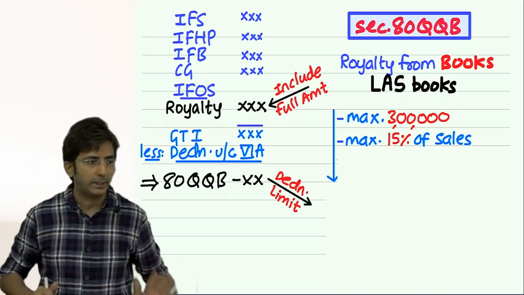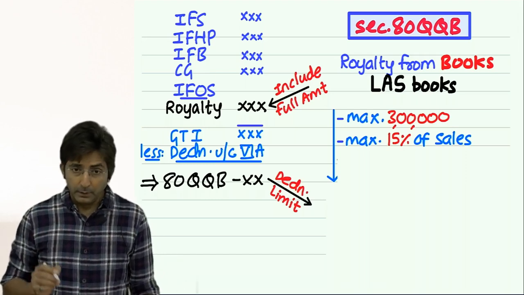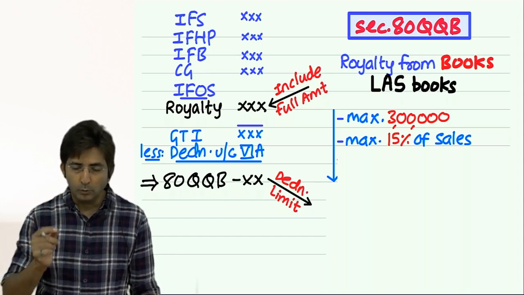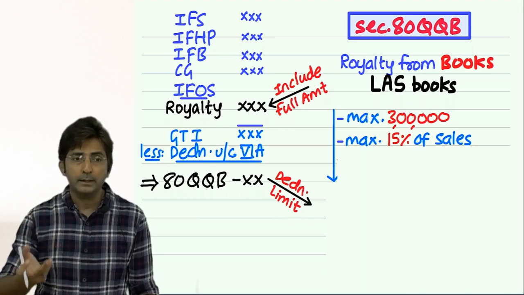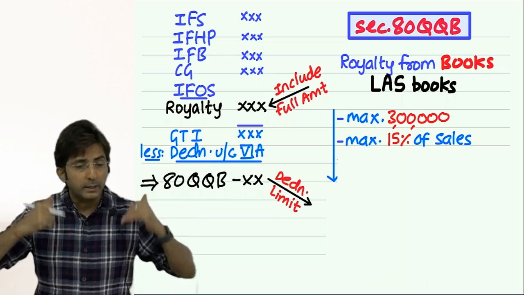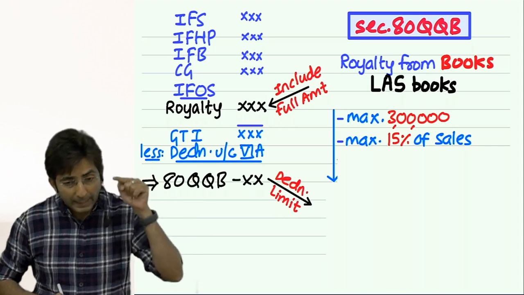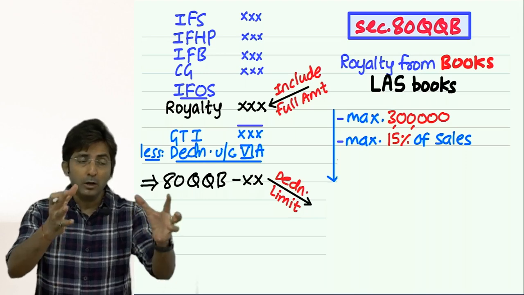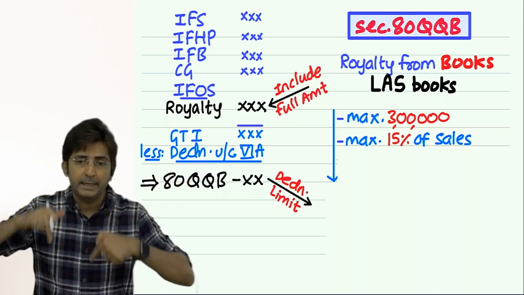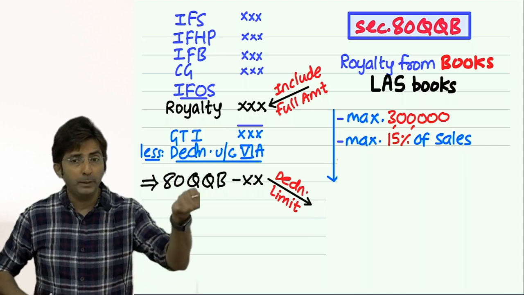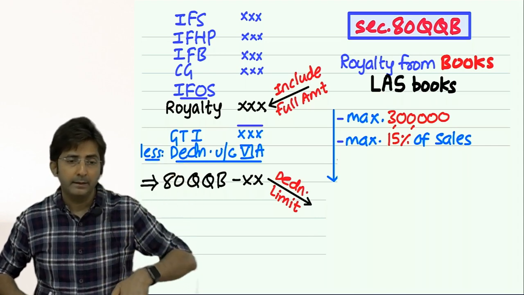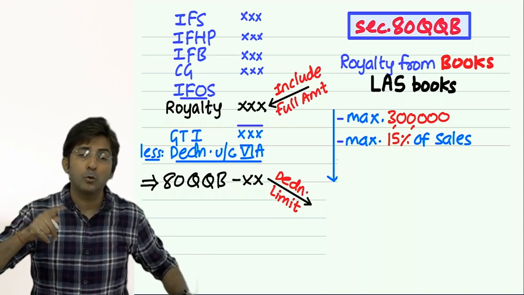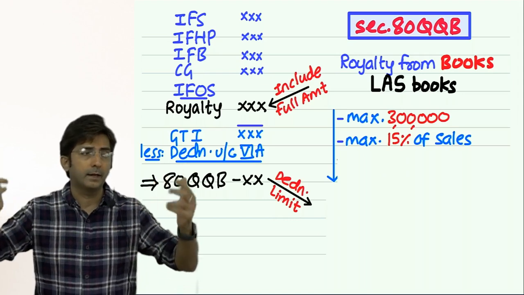Then see, if your books are published in a foreign country, and if you are getting royalty from a foreign country, then to get the deduction there is a condition that you should bring the royalty earned in foreign currency into India. Only if you bring the foreign currency into India, you will get the deduction. This is for authors whose books are published in a foreign country.